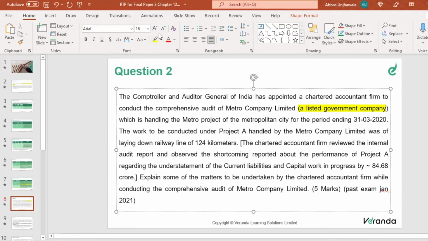So this is a pure question from PSU. Okay, it's from chapter number 13, PSU. So only if you have studied this chapter, this will become an easy question, because otherwise we will not know what this comprehensive audit means. So what is the comprehensive audit? First, let me explain that, right? So in comprehensive audit, the CAG does not really cover again the field which has already been covered. He conducts an appraisal or an efficiency cum performance audit. He sees that the undertakings fulfill the objectives for which they have been established, whether value for money spent has been obtained, whether targets have been achieved, etc.